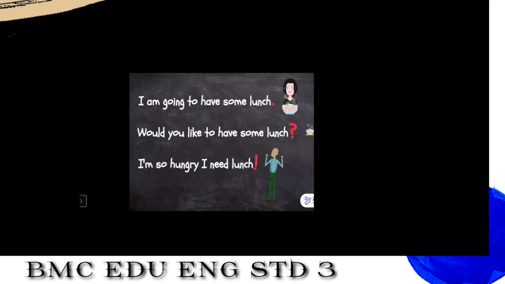Now the third one is I am so hungry. That we have seen here. But see here again, there are three more words added to it and it has become a long sentence. I am so hungry. I need lunch. Yes. So again this man is showing his feeling. So there is an exclamatory mark at the end.